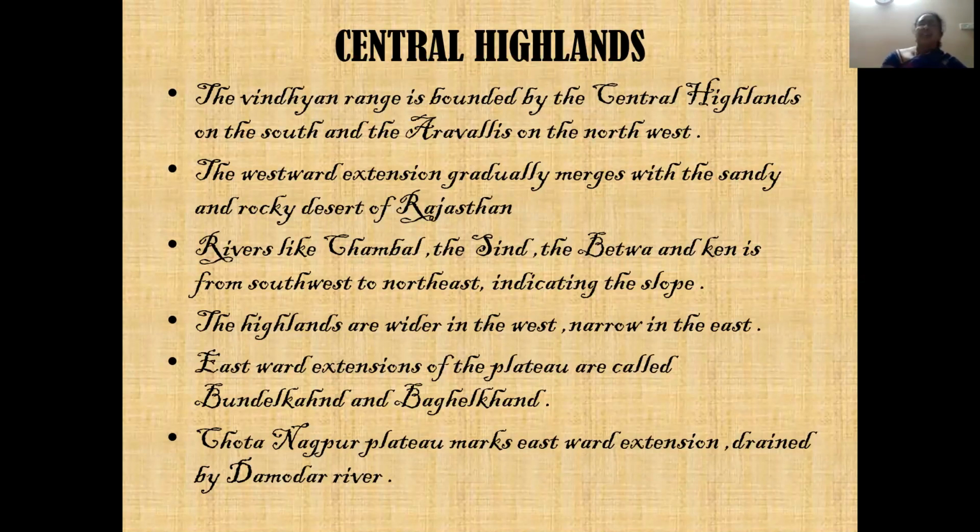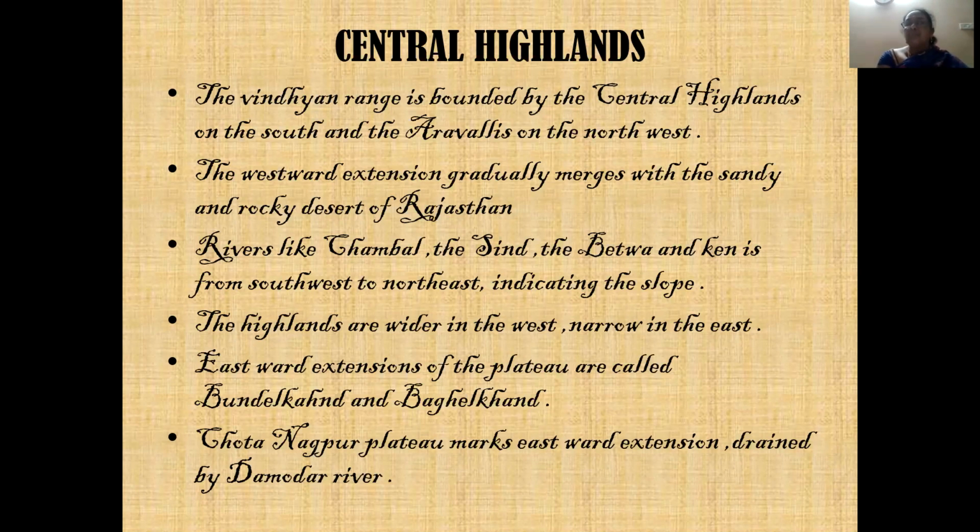The westward extension gradually merges with the sandy and rocky desert of Rajasthan. What is the desert in Rajasthan? The Thar desert. So this westward extension of the Central Highlands will merge with the Thar desert in Rajasthan.